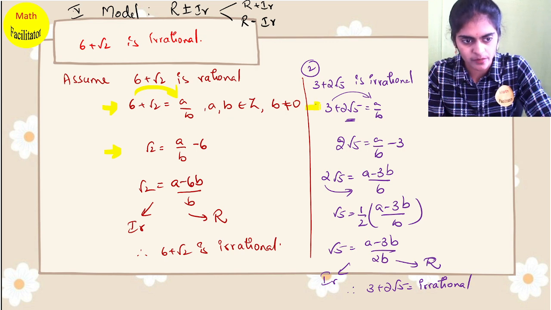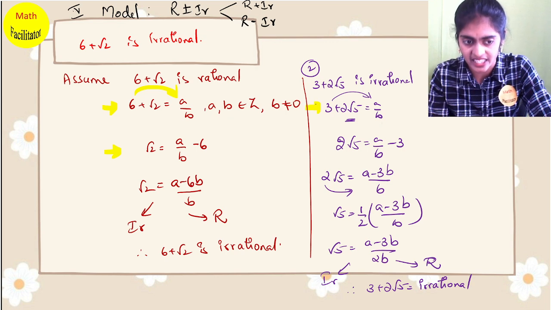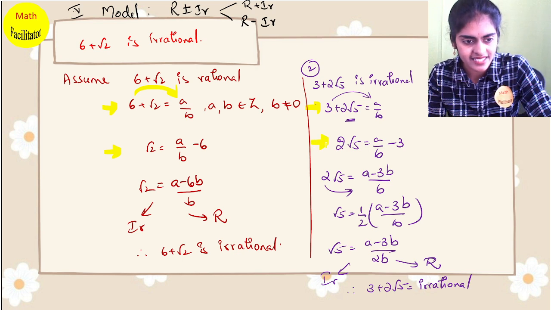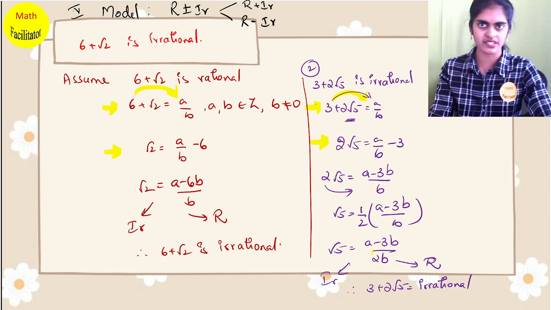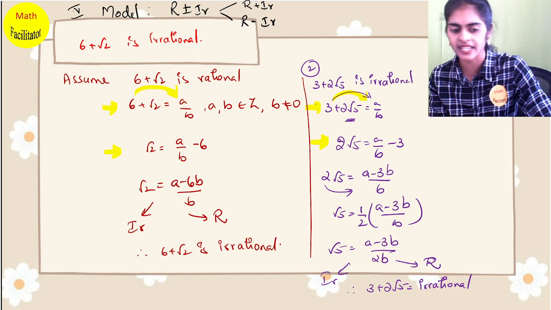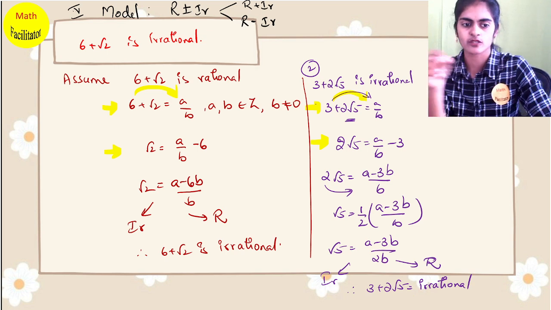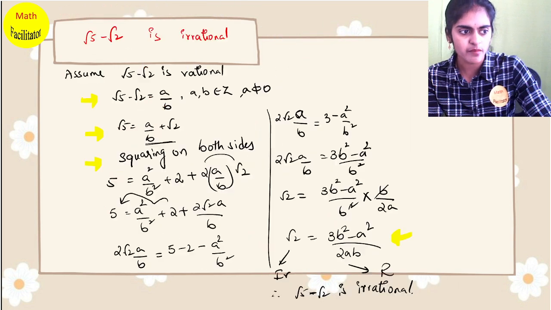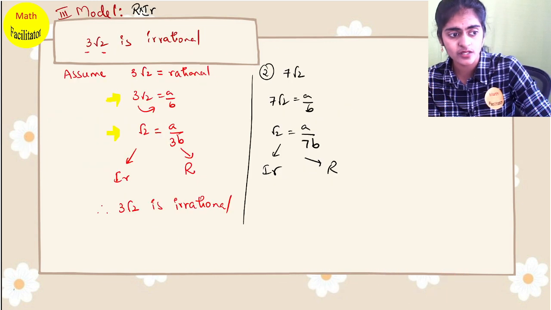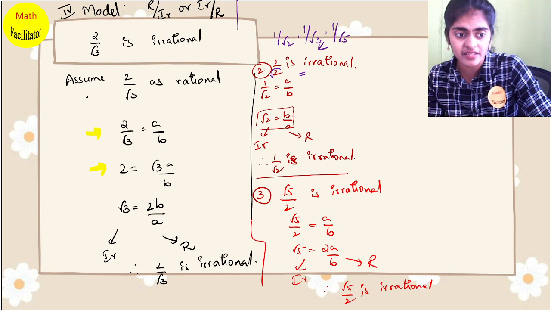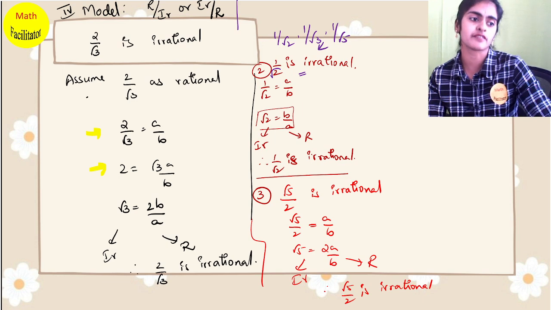Here also you can see, assuming it to be a rational number, and this rational term you will send to the other side, and you get irrational number equal to rational, which is impossible. So therefore you conclude that the given term 3 plus 2 root 5 is irrational. So 5 basic models, and I have segregated this way so that you can understand when a question is given, which model, which steps you have to write.